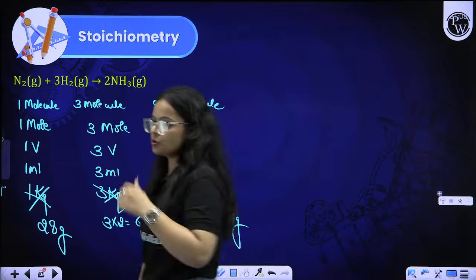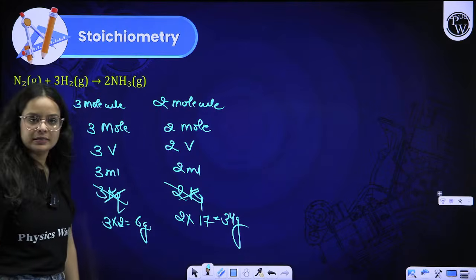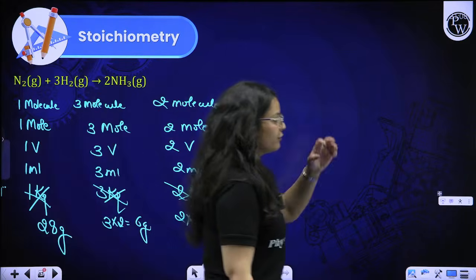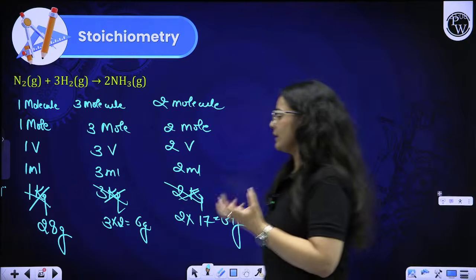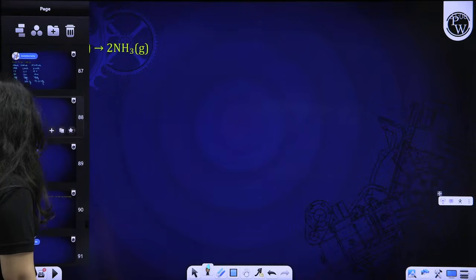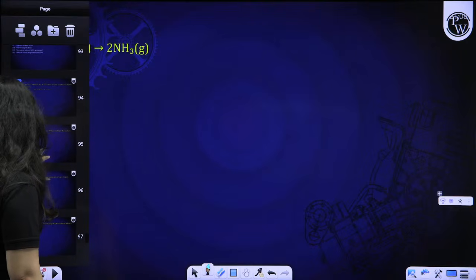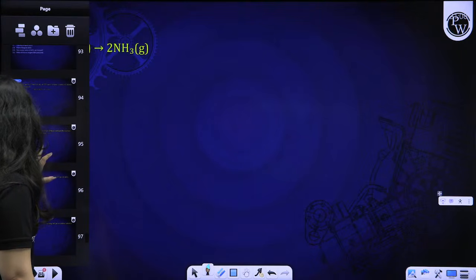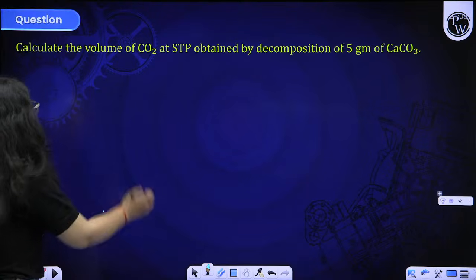Okay, beta. So this is how we can relate the things. This is stoichiometry. If this much is reacting with this much, how much amount is produced, that is stoichiometry. Let me take an example to help you all out. Let us say this is the example.